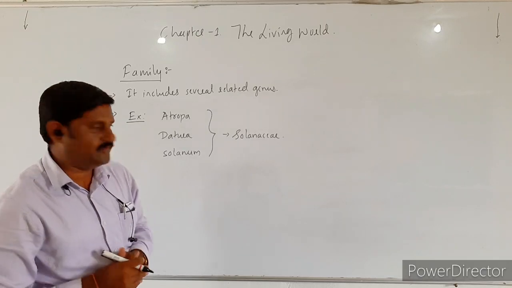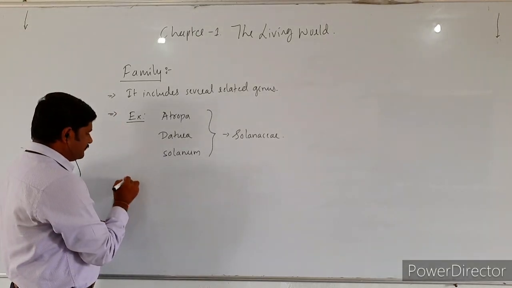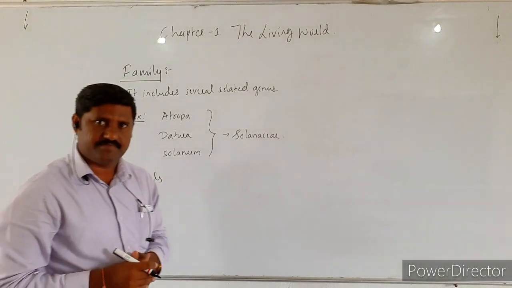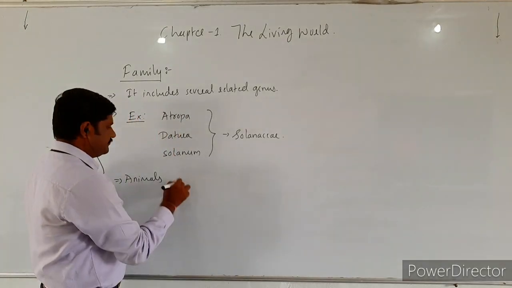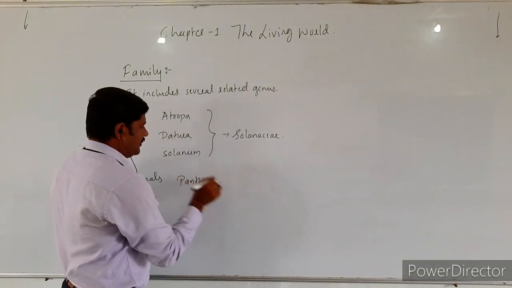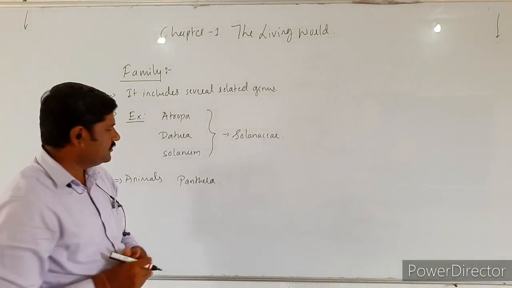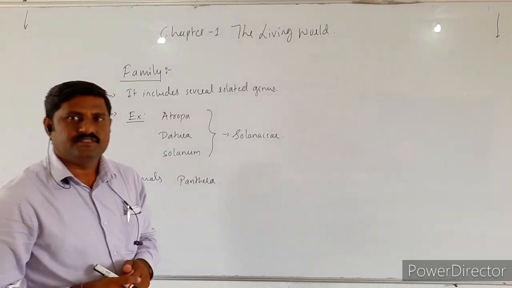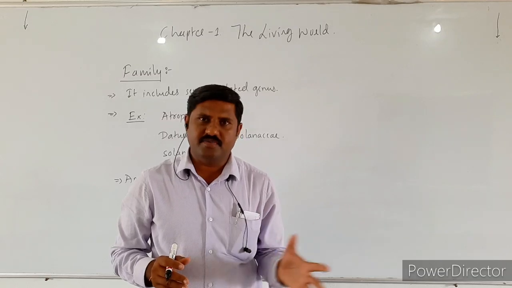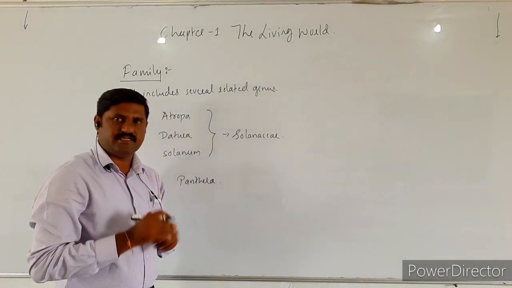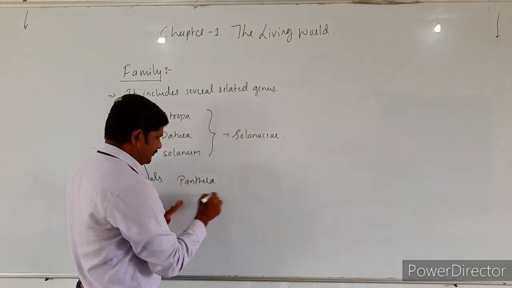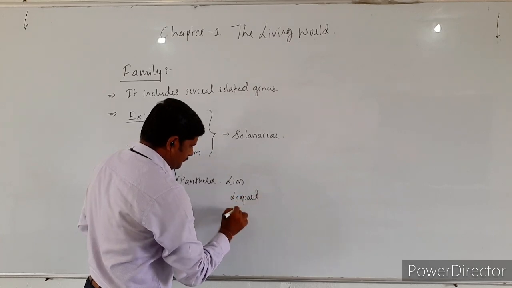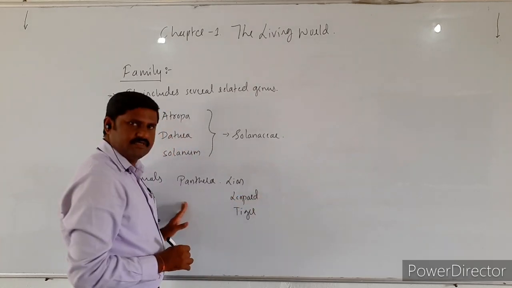In the same way, in case of animals, we take some very familiar examples. Already Panthera is one genus, right? So this includes Panthera leo, Panthera pardus, Panthera tigris, a group of animals. Panthera is one genus, right? It includes lion, leopard, tiger, right?